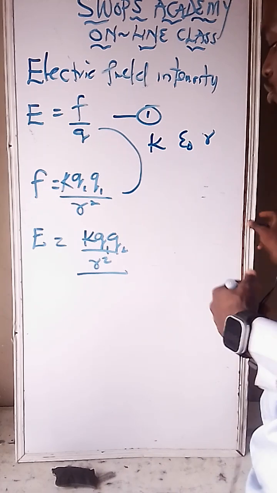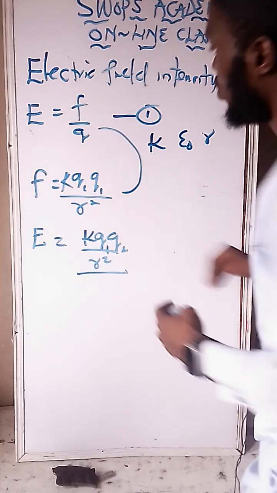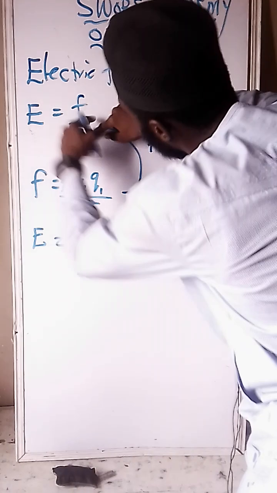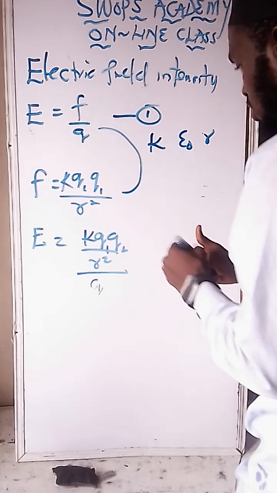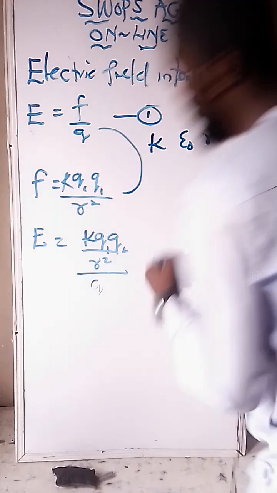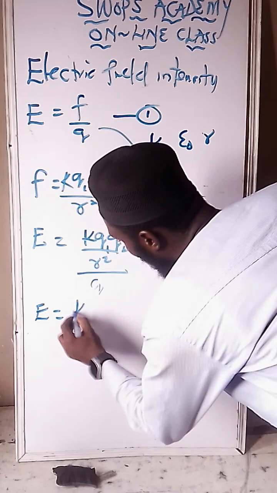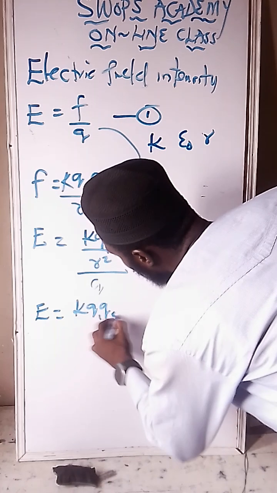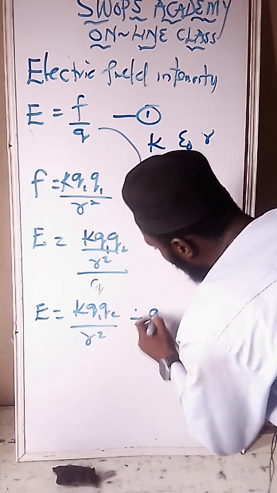Please don't forget to check the second video to understand this well. So E equals K Q1 Q2 all upon R squared, divided by Q.